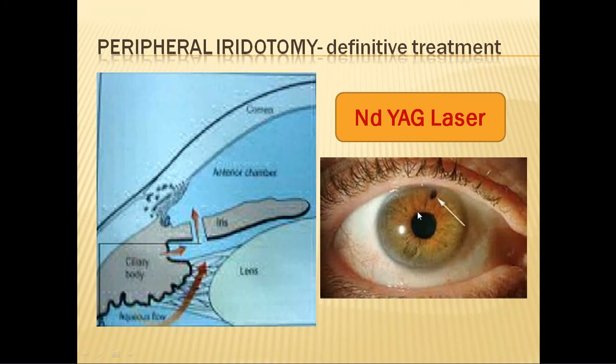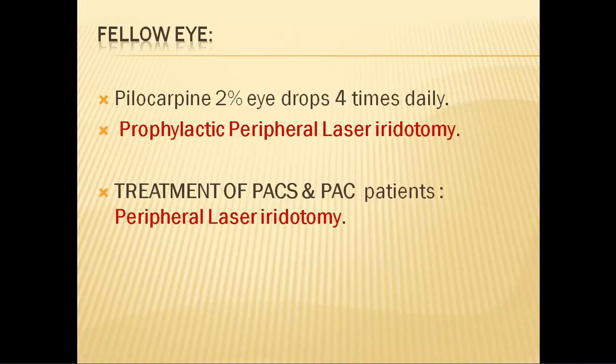So this is the definitive treatment for any stage of angle closure. Whether the patient is found in the primary angle closure suspect stage or primary angle closure stage, in the subacute or acute stage, the definitive treatment would be your peripheral laser iridotomy. And another very important factor you have to remember here is that this disease is bilateral.